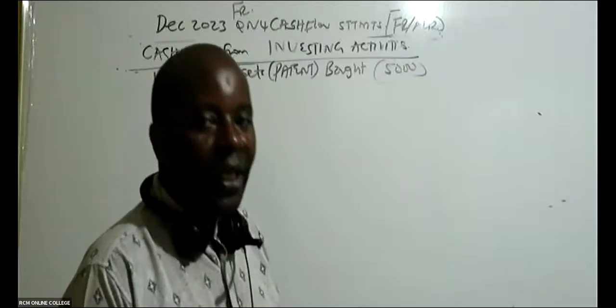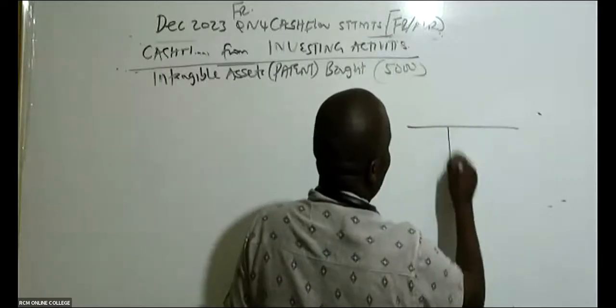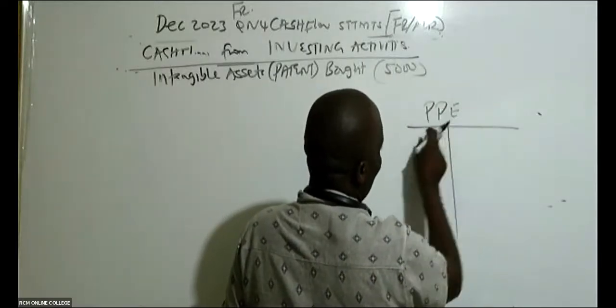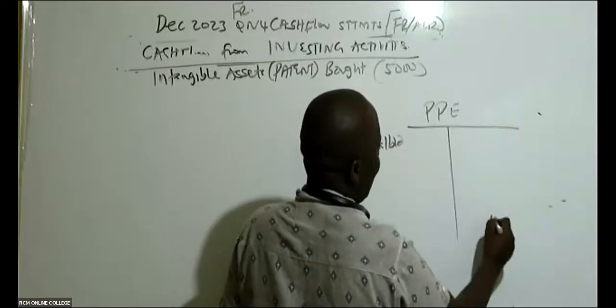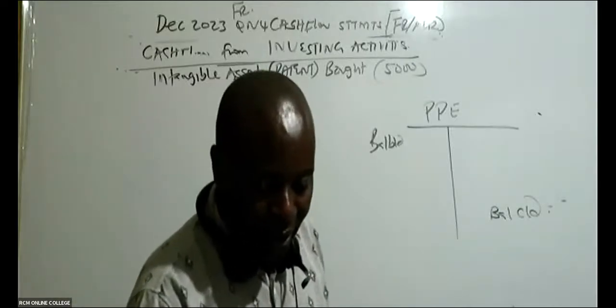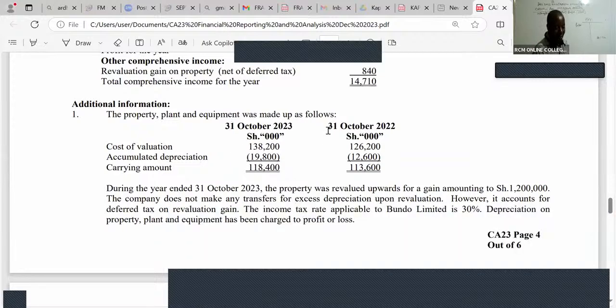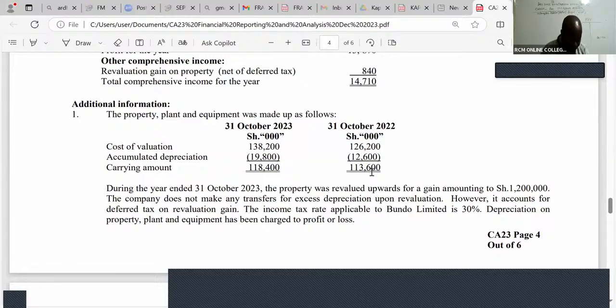Ladies and gentlemen, after that, the other investment is the property, plant, and equipment. So come and give us property, plant, and equipment. This is an asset. So I'll say balance brought down here, balance carried down here. Track this in your balance sheet. Actually, it's even given here. You can see the property, plant, and equipment were made as follows. For 2022, the brought down is 113,600.